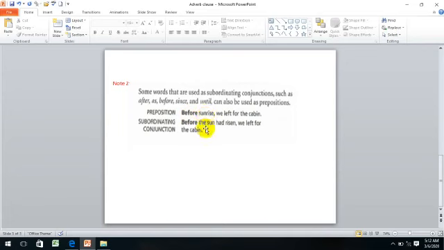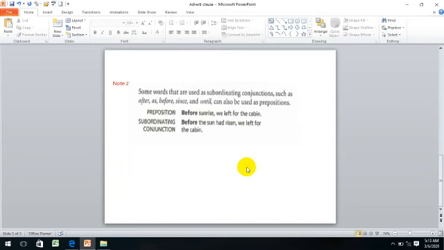Let's see the next example. Before the sun had risen, we left for the cabin. Here it is not a preposition, it is a subordinating conjunction, because it is followed by a clause, which is the sun had risen. So what is the adverb clause here?